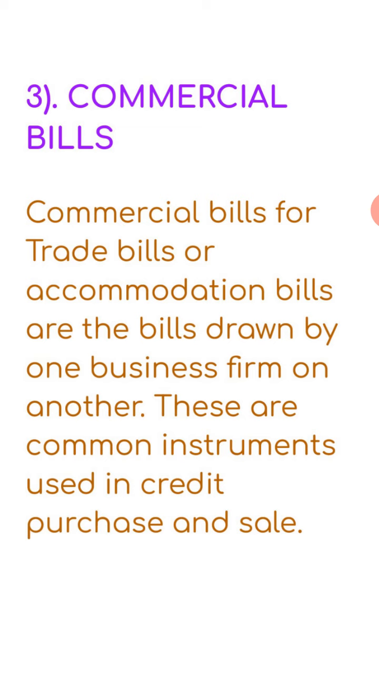Now the third one, that is the commercial bills. Commercial bills are also known as trade bills or accommodation bills. These are bills drawn by one business firm on another. When one business firm issues bills on another business firm, you must have studied bills of exchange. Those are the commercial bills. Okay. These are the common instruments used in credit purchase and sale. Whenever goods are sold and purchased on credit, then commercial bills are required.